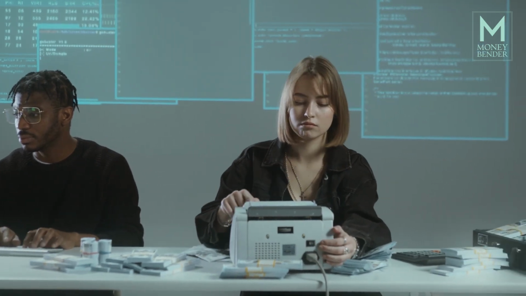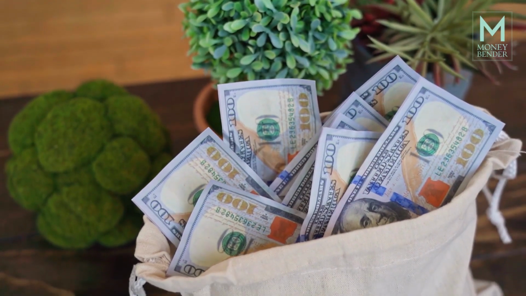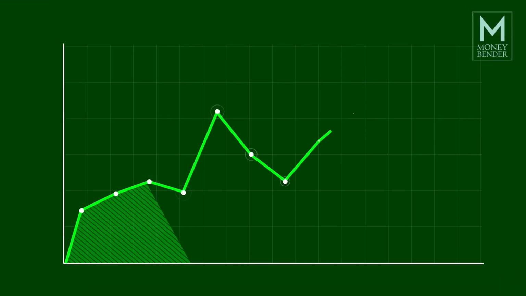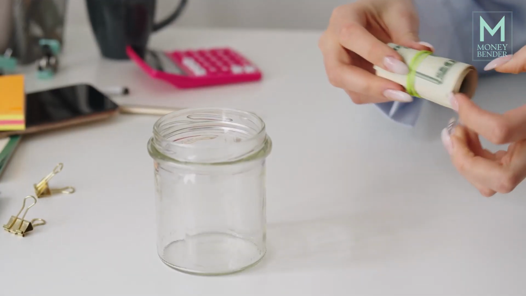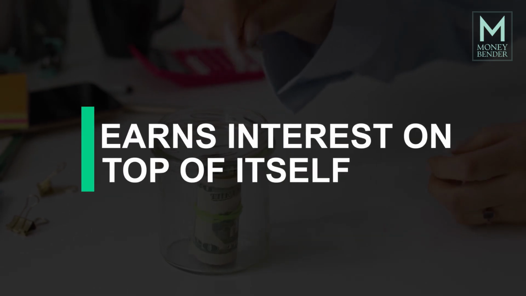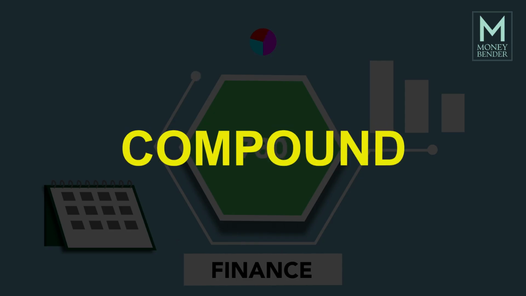You receive money from the bank in the form of interest when you save money. That interest begins to earn its own interest if you keep it in your account. When you save money and it earns interest on top of itself, you are earning compound interest.